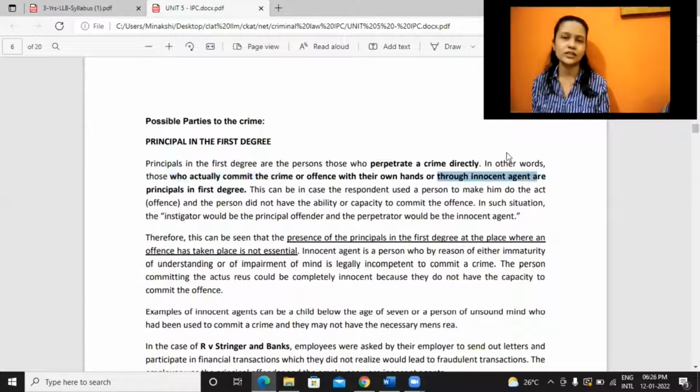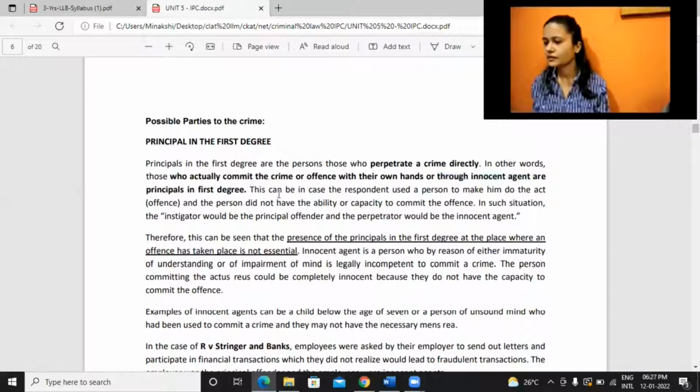An innocent agent is a child who does not have the ability to differentiate between right and wrong, or a person of unsound mind, or a person under the influence of involuntary intoxication. In all such cases, they are committing the crime through some innocent agent.